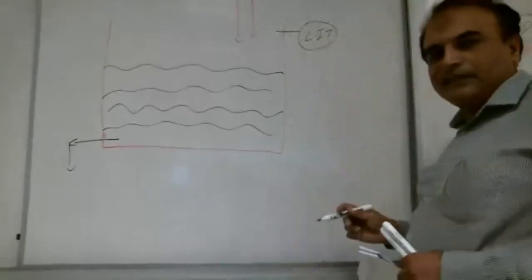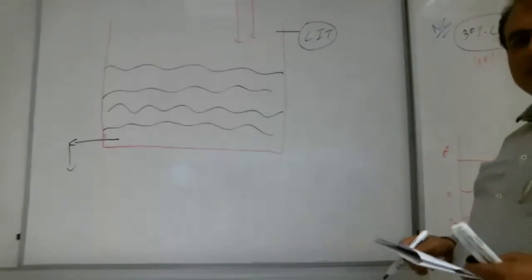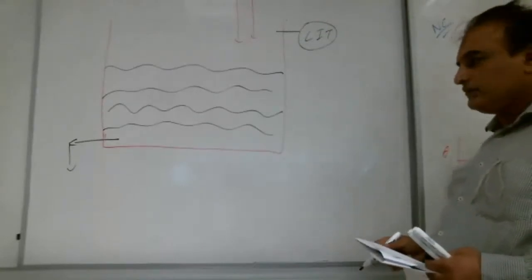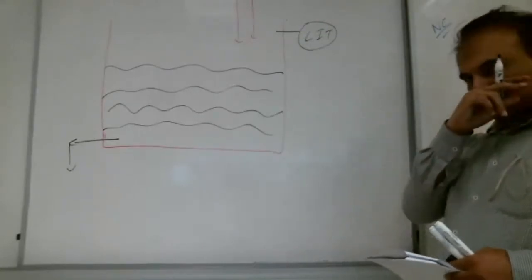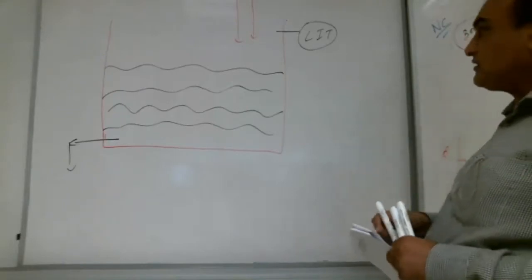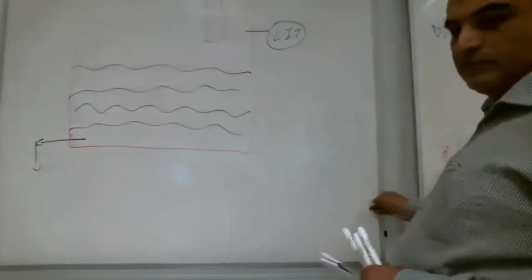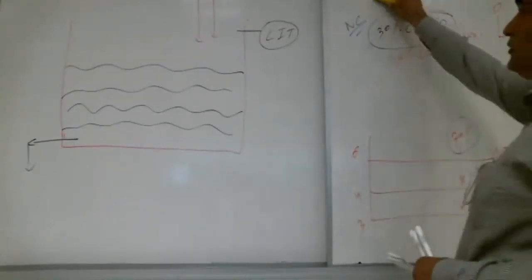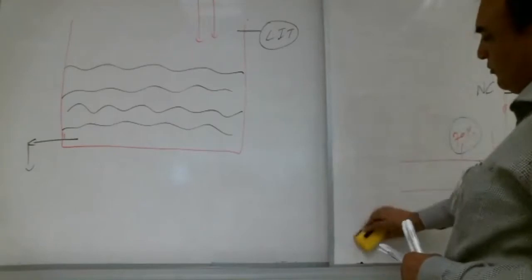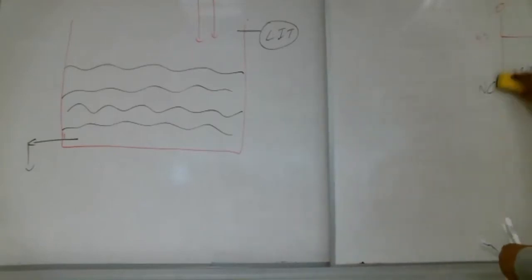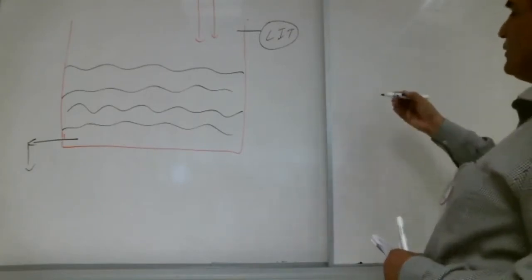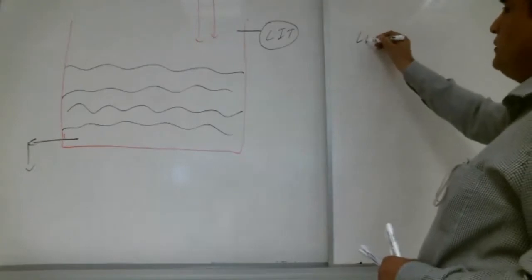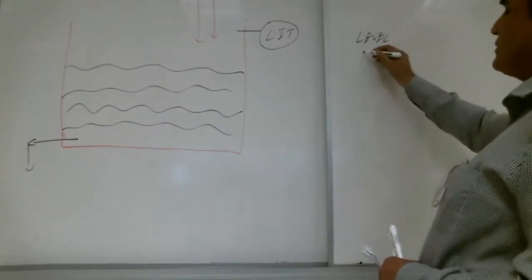What is inside level indicator transmitter? Sensor. Just sensor or something else also? And limit switch. Transmitter. Very good. Three things are there. Sensor, level, sensor.